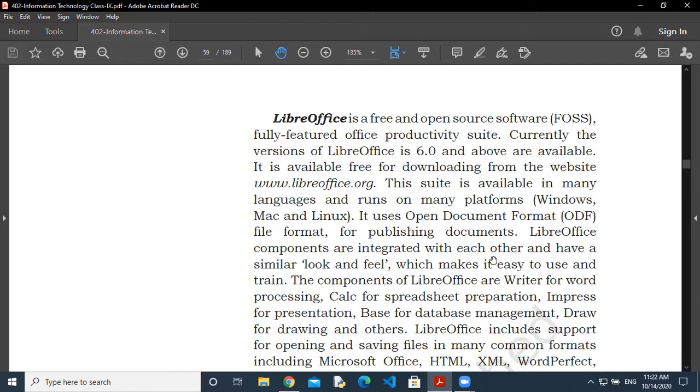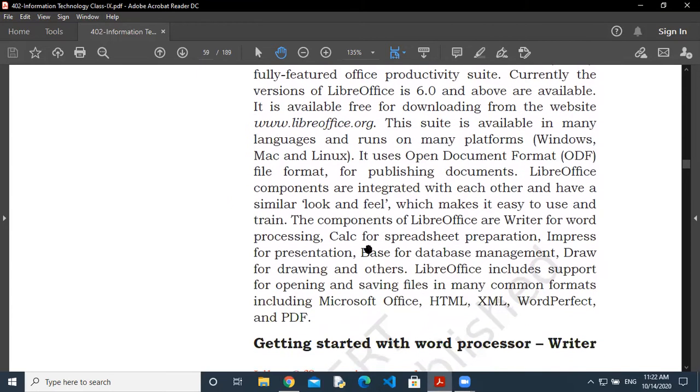LibreOffice components are integrated with each other and have a similar look and feel, which makes it easy to use and to train. Suppose you are familiar with Microsoft Word, and now you are going to use LibreOffice Writer. You will see that all the options look the same. So it's easy to work. Suppose you know how to work with the computer, then you can easily understand how to work with Writer. You only have to identify the options.